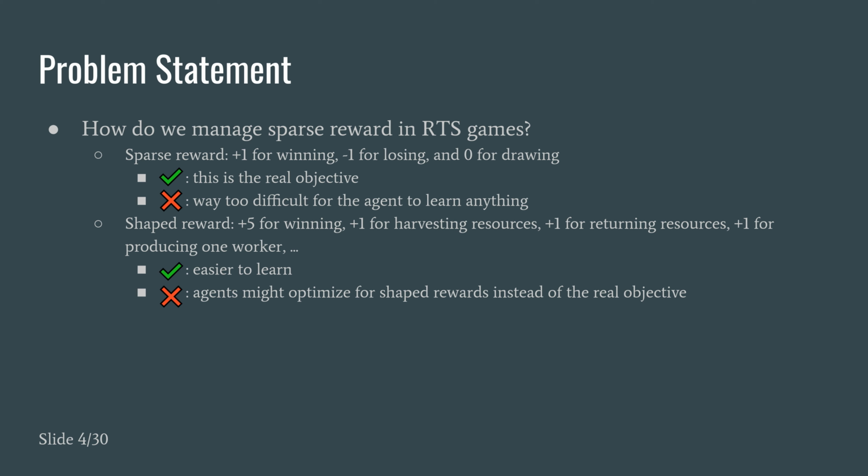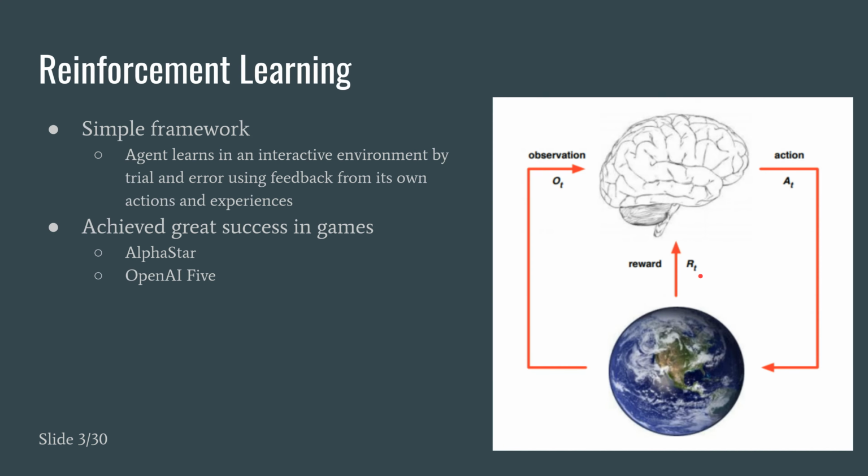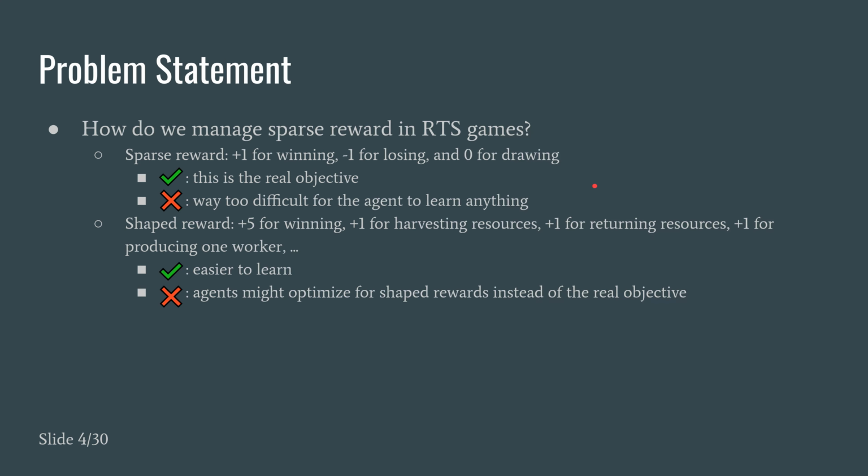The core problem that we're trying to address is how to manage sparse rewards in RTS games. If we want to train the agent using reinforcement learning, we have to supply rewards to train the agent. The natural reward in RTS games is very sparse: +1 for winning, -1 for losing, and 0 for drawing. The plus side of the sparse reward is that this is the real objective.